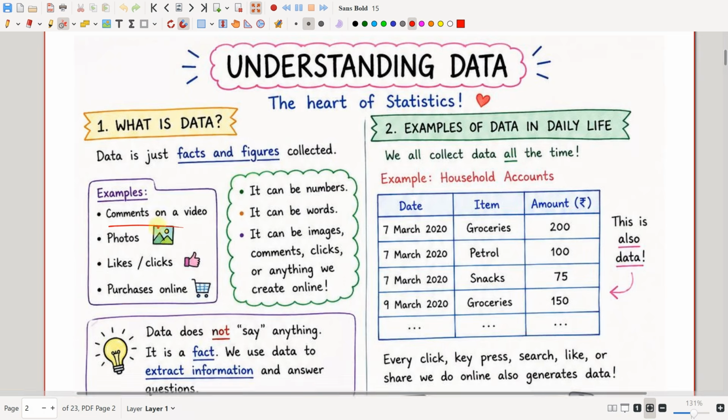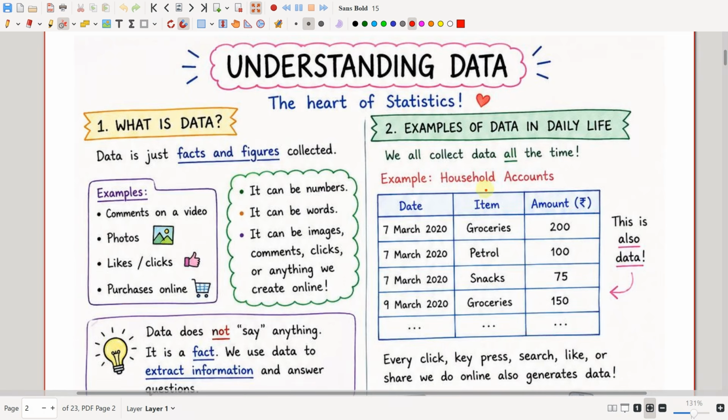For example, comments on a video, photos, likes or clicks, purchases online. It can be numbers, words, images, comments, clicks, or anything we create online. So, examples of data in daily life: we are always surrounded by data. Everything we see, everything we hear, everything we feel comes under data. So we all collect data all the time.